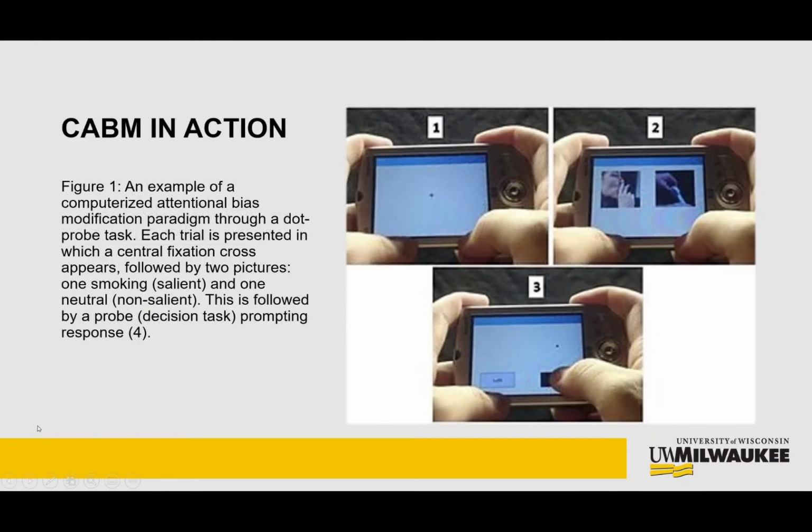Now, what does CABM look like in action? Well, Figure 1 is an example of this computerized paradigm through a dot-probe task. Each trial is presented with a central fixation cross located here. Then 2 images appear, one salient, of a woman smoking, and one non-salient, of someone unrolling some tape. Third, a decision task is prompted, otherwise known as a probe. The duration of time utilized by the participant to make their decision, either rapidly or hesitantly, can be quantified as an implicit measure of attentional bias either toward or away from salient stimuli. In this case, the probe appears to be representing a neutral or non-salient image, like the tape, and would likely be quantifying the hesitancy of decision making.